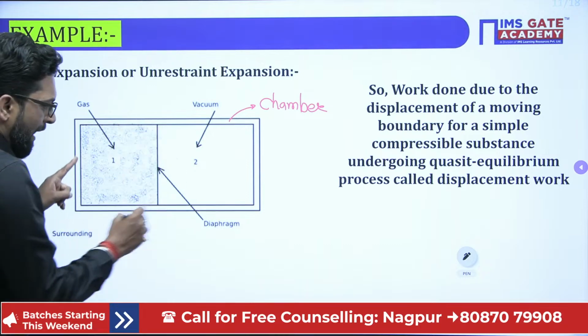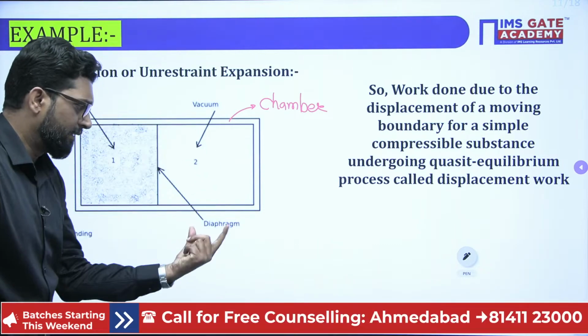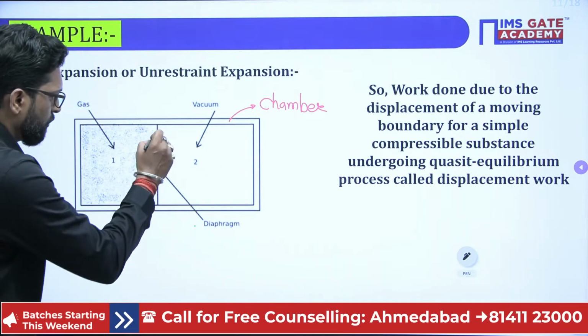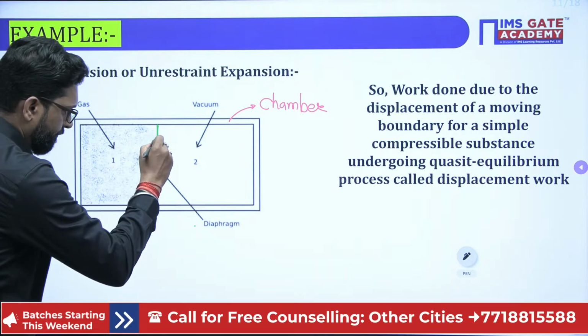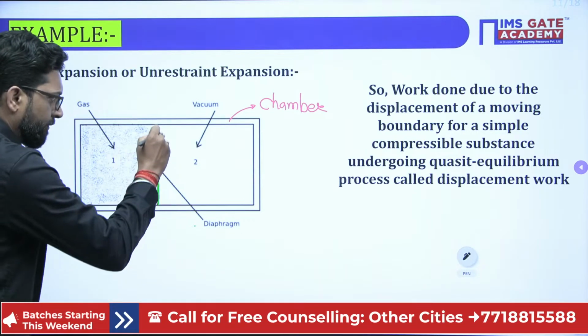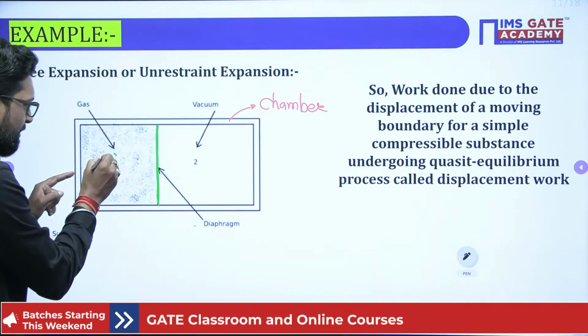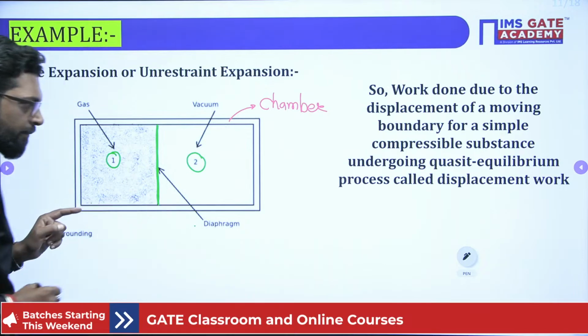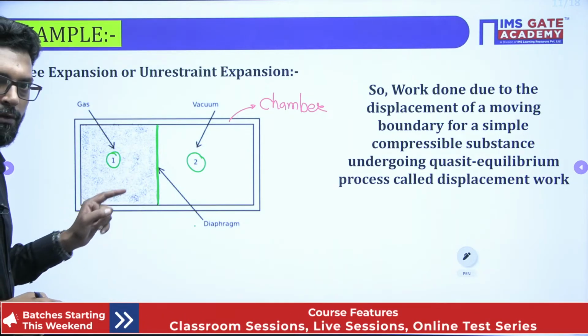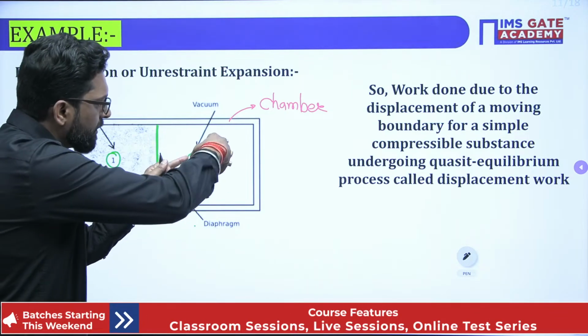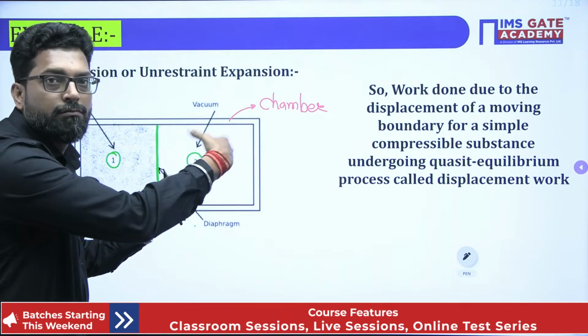And we have a partition. This is a very thin layer. With the partition we create two compartments, compartment first and compartment second. In this compartment there is a vacuum.